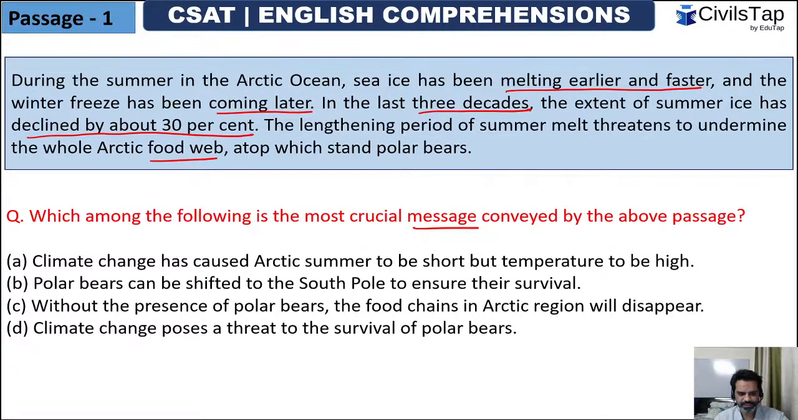So guys, what should be the correct option here? Climate change has caused Arctic summer to be short, but temperature to be very high. Is this the message conveyed? Please remember, guys, you have to understand the question very carefully. Polar bears can be shifted to the South Pole to ensure their survival. Without the presence of polar bears, the food chains in Arctic region will disappear, or climate change poses a threat to the survival of polar bears.